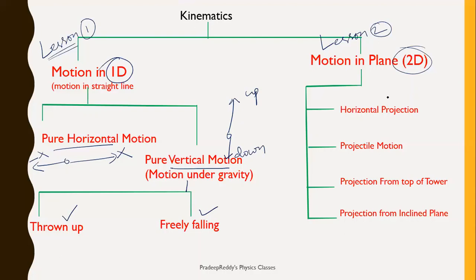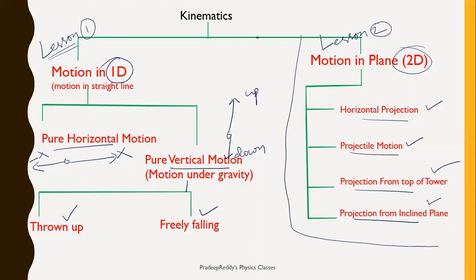And in lesson 2, you will have different concepts: horizontal projection, projectile motion, projection from the top of a tower, and projection from an inclined plane. First we will start with motion in one dimension, and after that we will learn about motion in two dimensions. In the middle we will be dealing with vectors. After learning vector quantities, we will move on to motion in two dimensions.